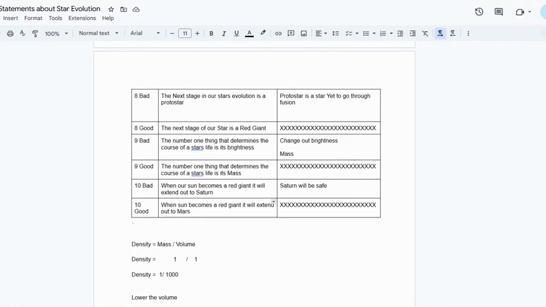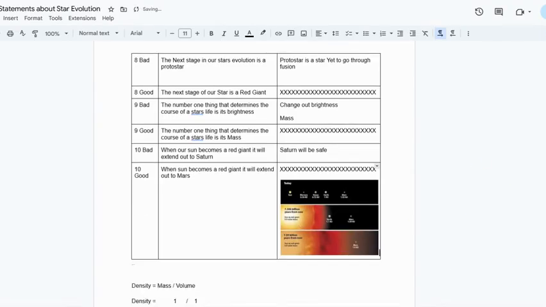I'm trying to find this image. There it is. Let's go with that. Copy image. And here you go. You don't have to include this, but I want you to see that's where it is today. Eventually it'll get out to Earth. And eventually, if we keep going, the sun will extend all the way out to Mars. And then the first planet in the solar system, if Mars gets cooked, would be Jupiter.